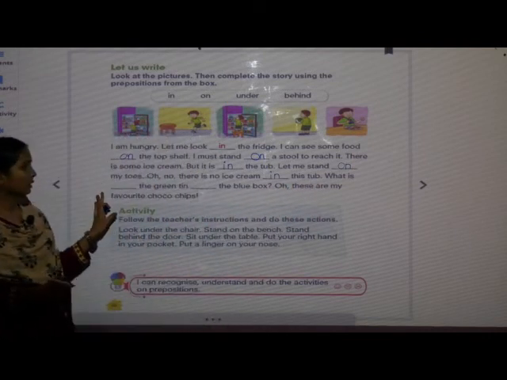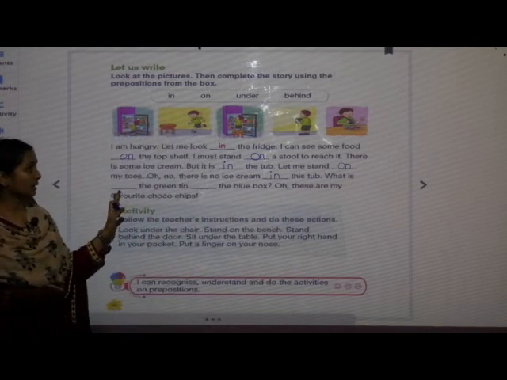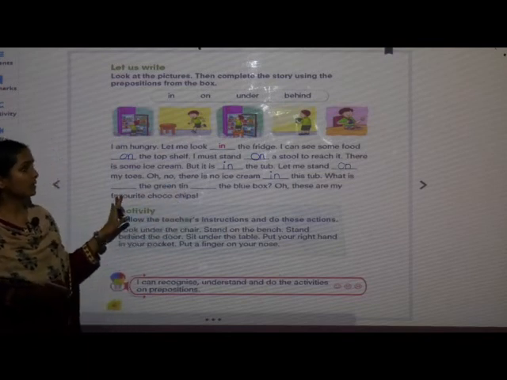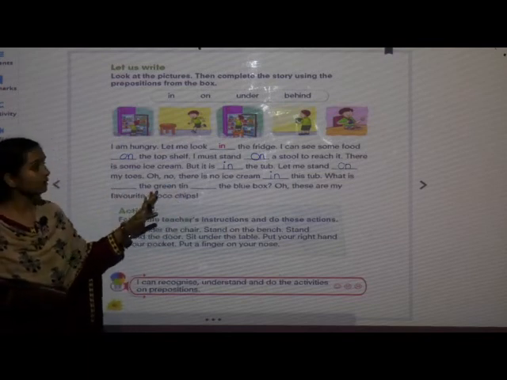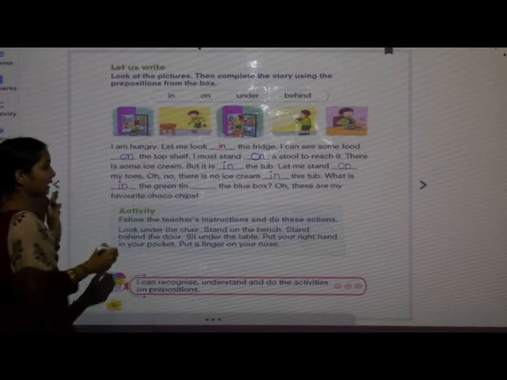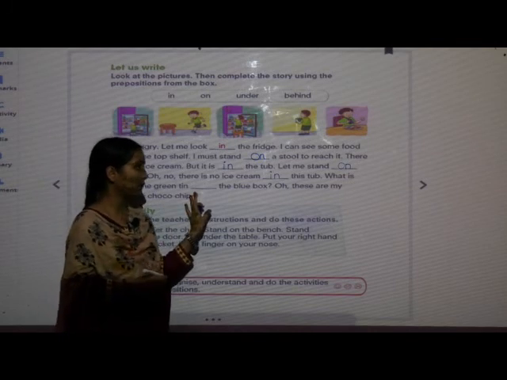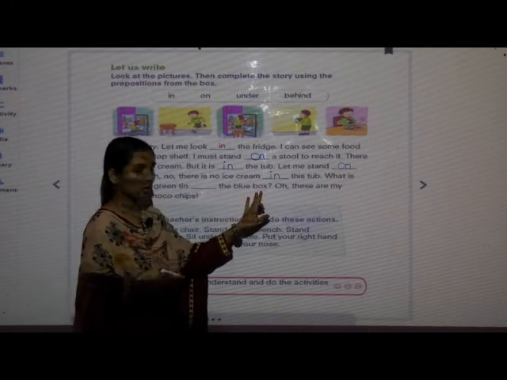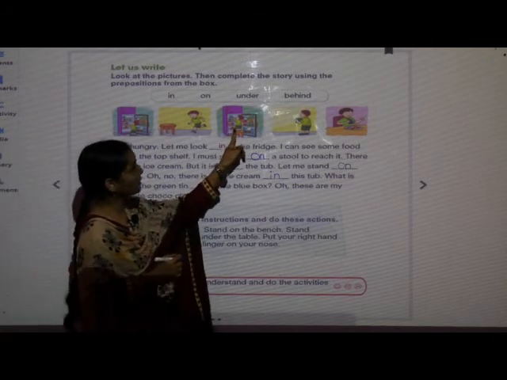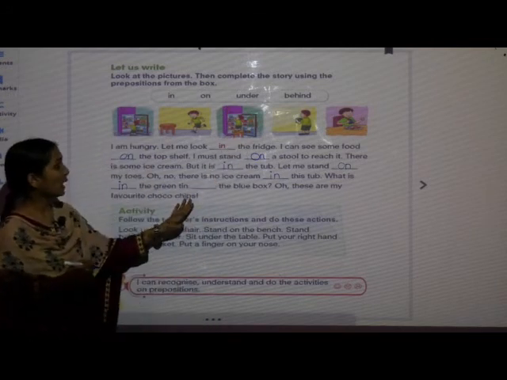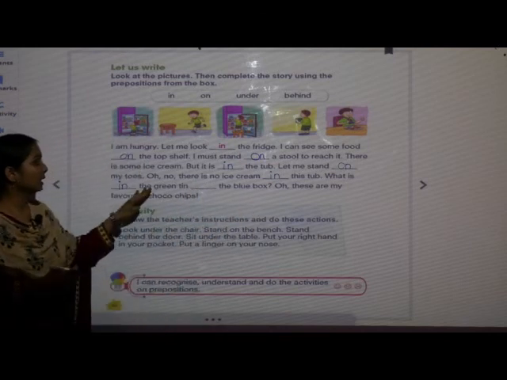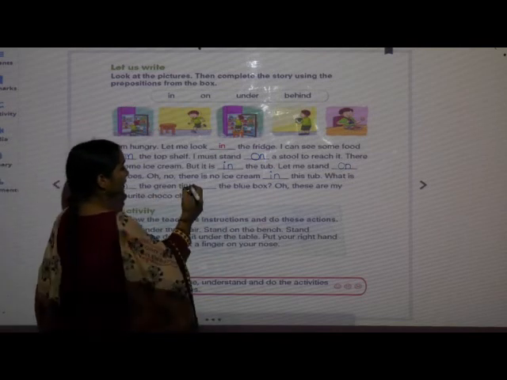What is dash the green tin? What is in the green tin? Dash the blue box. And do you see where is the green tin? This is behind the blue box.